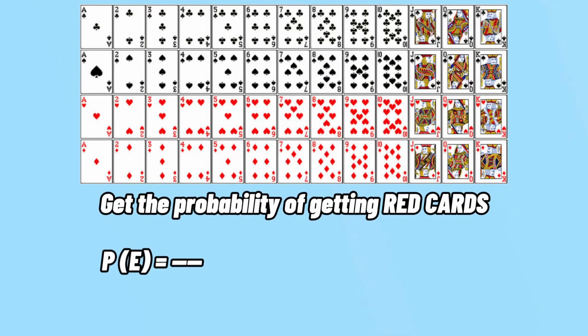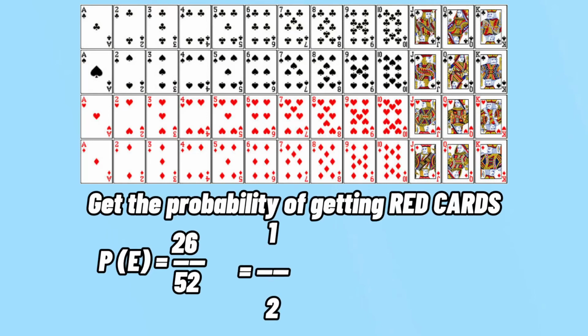Then, we have to find the probability of getting red cards. There are 26 red cards, which is our numerator, and 52 as our denominator, as always. So 26 over 52 is reduced to 1/2.